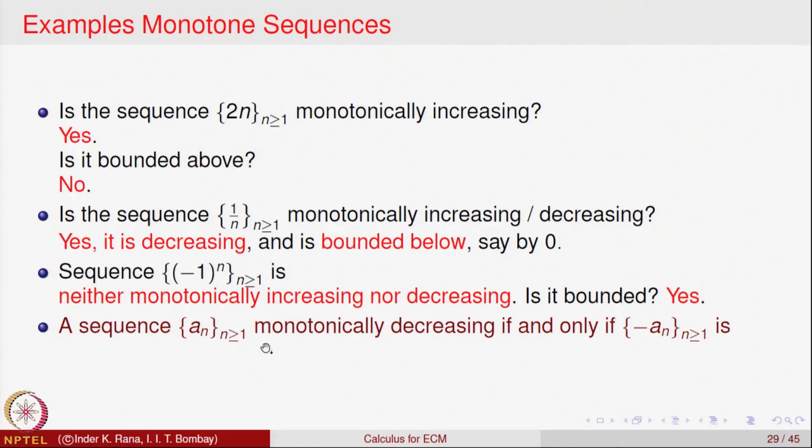The obvious simple fact is that if a sequence A n is monotonically increasing, then negatives of those terms of the sequence will be monotonically decreasing and conversely. So, a sequence is monotonically decreasing if and only if minus of A n's will be monotonically increasing, and vice versa. You can also say that a sequence is monotonically increasing if and only if minus A n's is monotonically decreasing. So, this is one way of going from increasing to decreasing or decreasing to increasing.